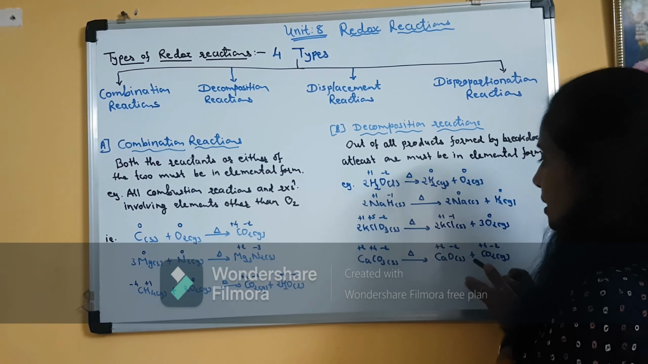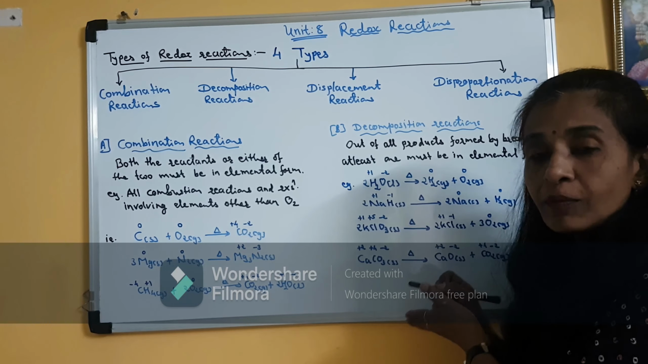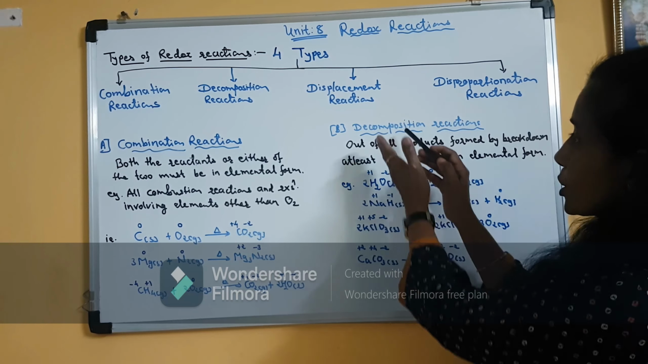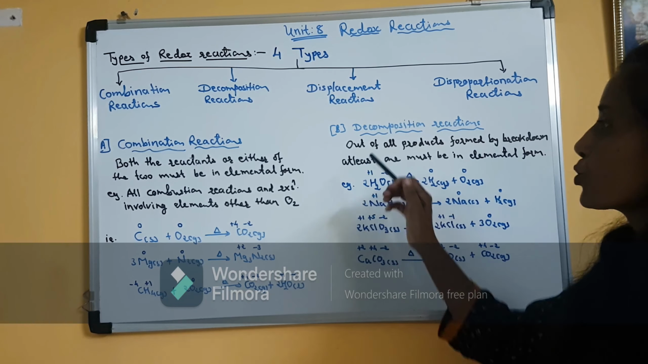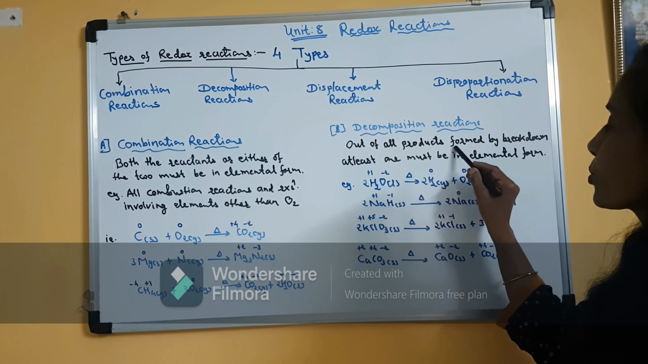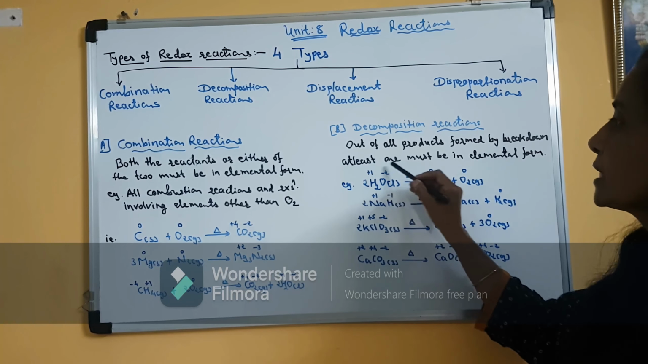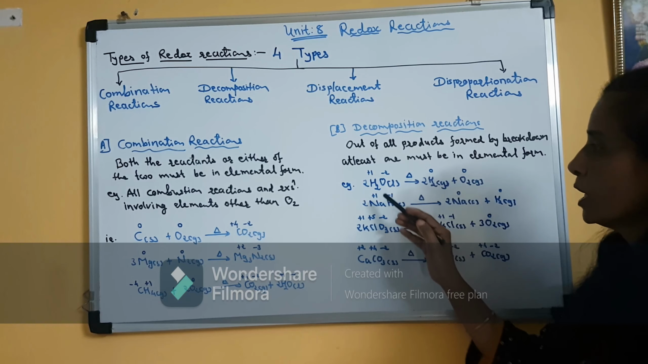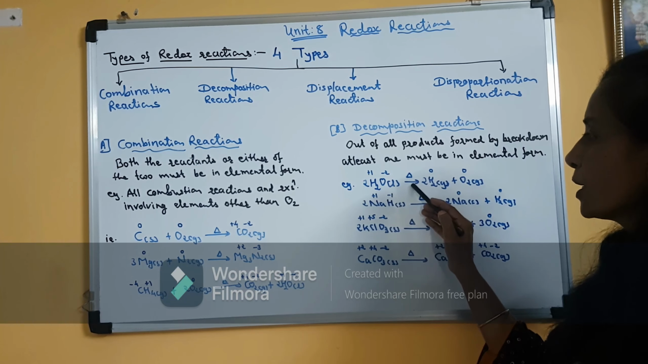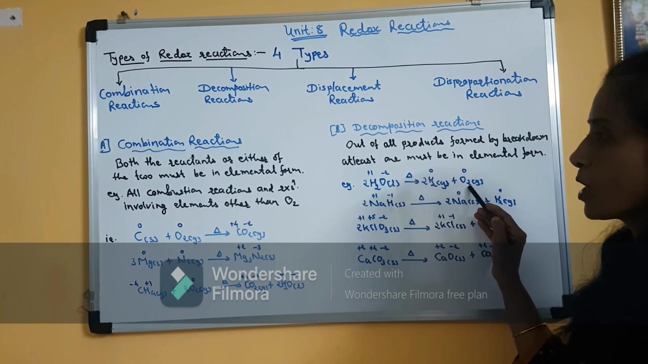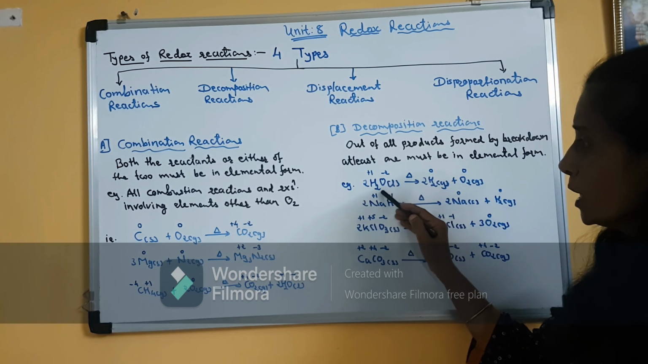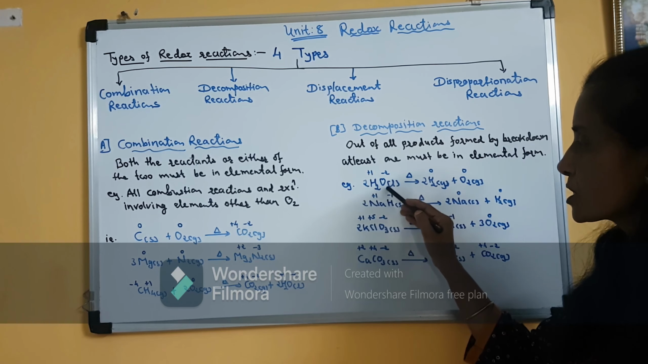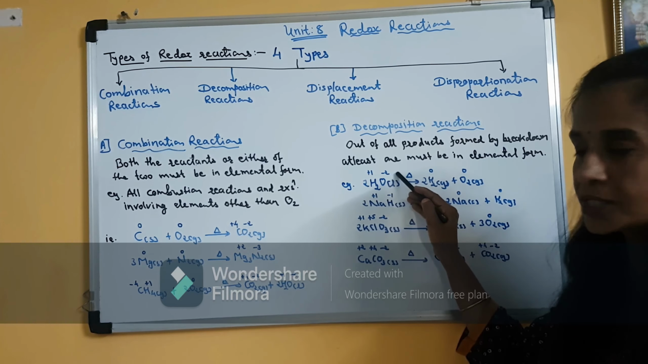Clear? So whatever number of products are formed, at least one product should be in elemental form. This is the condition for decomposition reaction. So here I have written, out of all the products formed by breakdown, at least one must be in elemental form. Now let us take the example. 2H2O liquid on heating gives 2H2 gas plus O2 gas. Here water is a compound. In water, hydrogen is in +1 oxidation state, oxygen in -2 oxidation state.